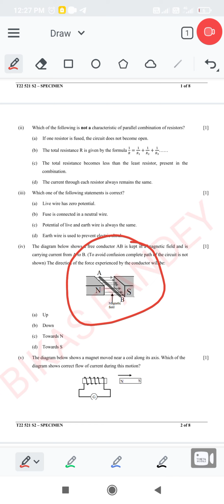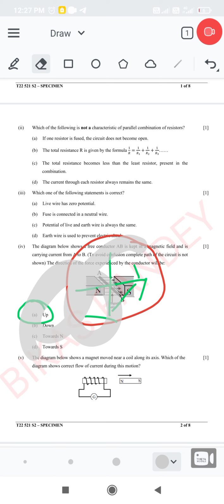Fleming's left hand rule states that the index finger shows the magnetic field, the middle finger shows the direction of current, and the thumb will show the direction of force. So here the index finger shows the magnetic field from north to south and the middle finger shows the direction of current A to B, and hence the force will be upward. So option A is correct. The right option for this question is option A, upward.